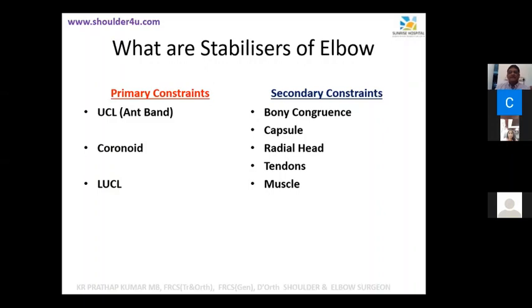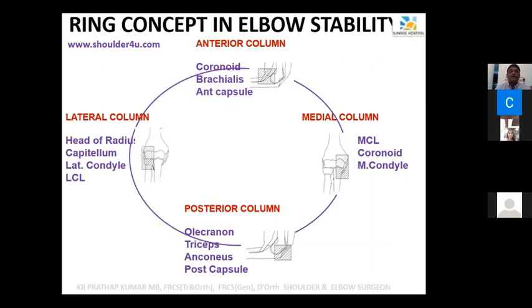Secondary constraints, I have listed there. Can you read that? Bony congruity, capsule, radial head, tendon and muscle. Interestingly, radial head is not a primary constraint. That's the commonest misnomer people make. Radial head is a secondary constraint. So this is something about the stability of the joint.